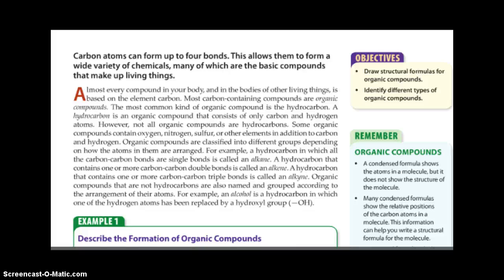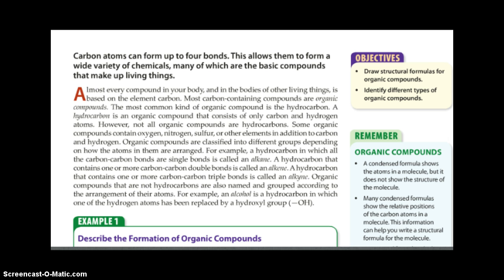However, not all organic compounds are hydrocarbons. Some organic compounds contain oxygen, nitrogen, sulfur, and other elements in addition to carbon and hydrogen. Organic compounds are classified into different groups depending on how the atoms in them are arranged. For example, a hydrocarbon in which all the carbon-carbon bonds are single bonds is called an alkane. And remember, they can have different names, but they're always going to end in -ane.